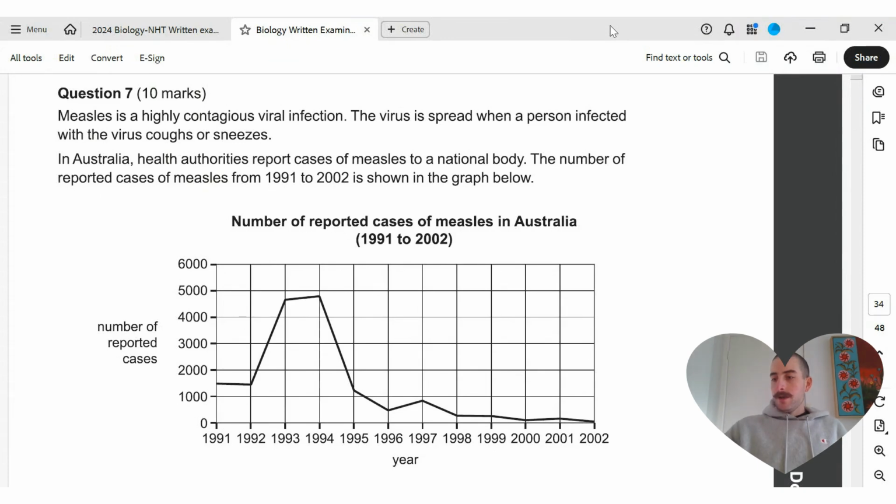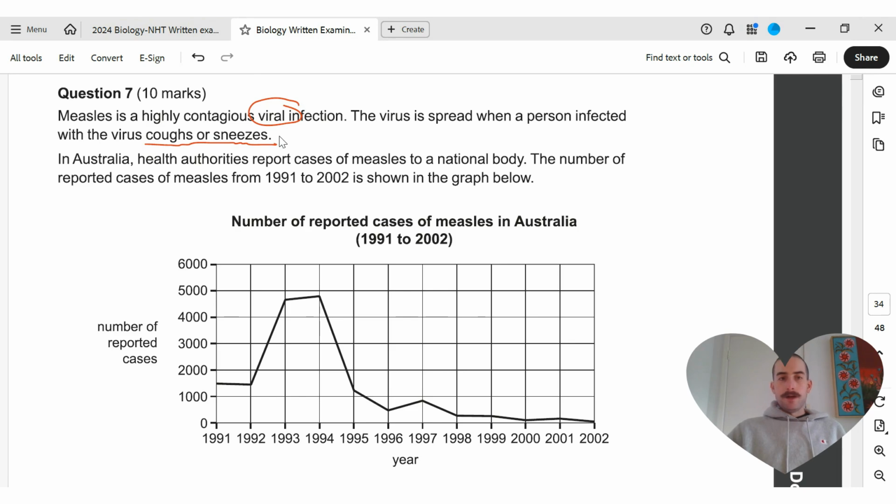So our scenario here is that measles is a highly contagious viral infection. Might come in handy later to know the type of pathogen that it is. And how it is spread is when one person who's infected coughs or sneezes. So this is also our mode of transmission, bit of information there. This might come in handy later on if we need to talk about how to reduce the spread, factors that contribute to the spread, anything like that.